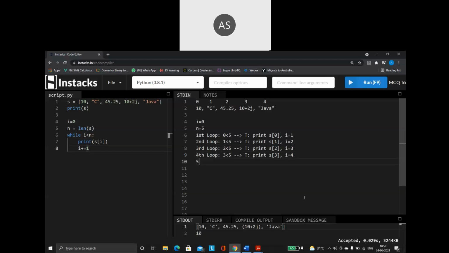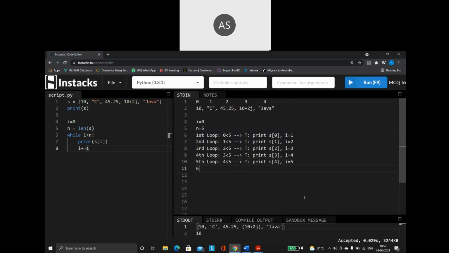So now the loop will again go the fifth time. Fifth time the loop execution. So what is the condition? 4 less than 5. Yes, 4 is a number which is less than 5. So my condition is still true. So go inside. Print. What are you going to print? s of I. Again, what is the current I value? 4. So s of 4. Whatever is there in the fourth index position, that value is going to get printed. Next, again increment the I value by 1. So your I is going to become 5.